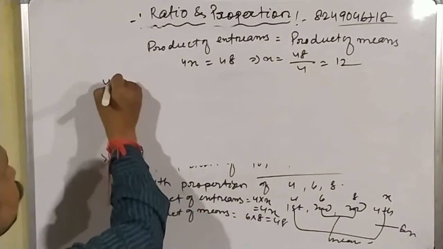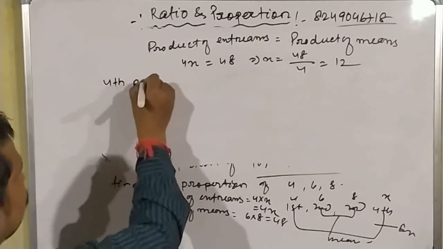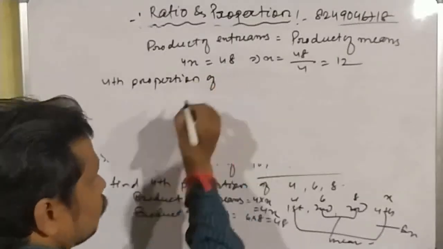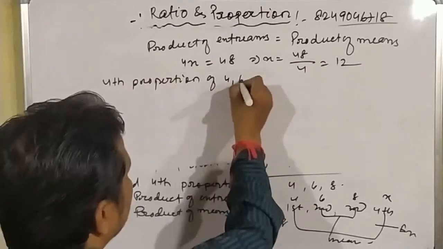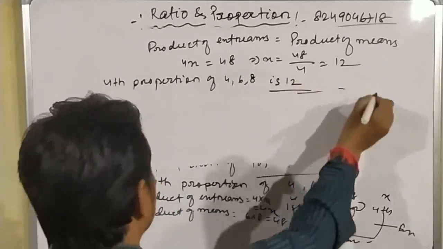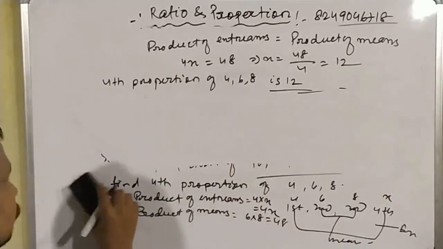So fourth proportional of 4, 6, 8 is 12. This is our answer.